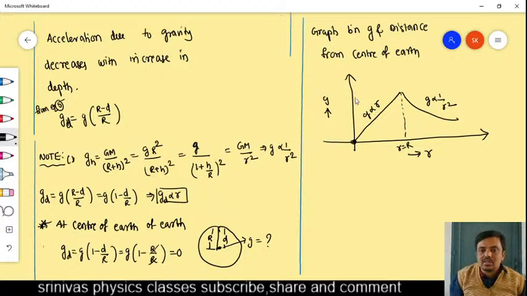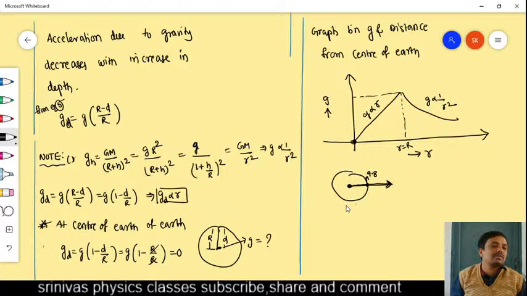From the center of earth, acceleration due to gravity is 0. As you move away it increases, and on the surface it becomes 9.8. Then further, if you increase the height, it decreases again. This is how acceleration due to gravity varies with height and depth.